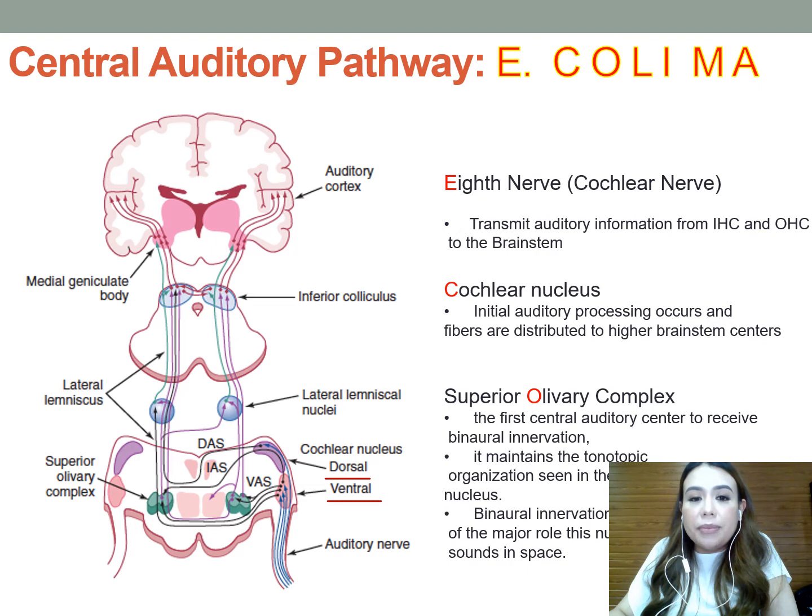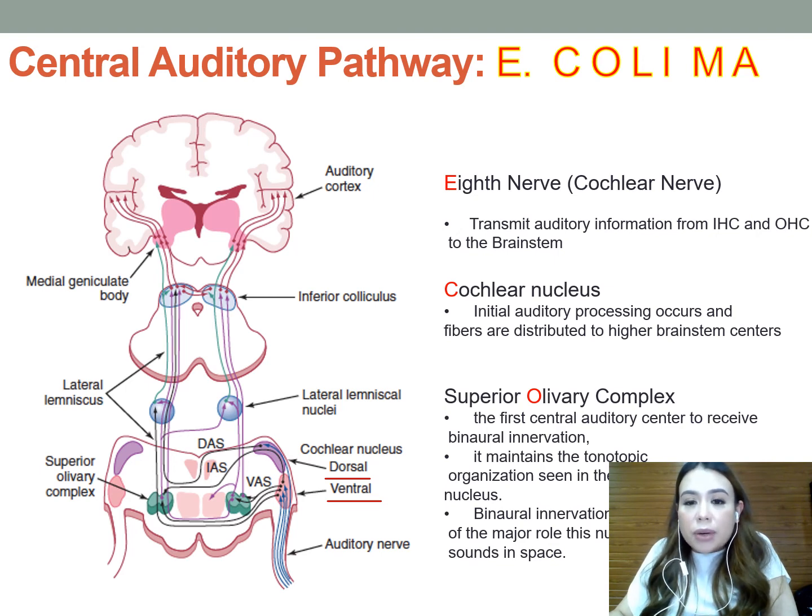The multipolar or stellate neurons associated most with the posterior ventral cochlear nucleus send multiple fine axons to several other brainstem centers, including the contralateral cochlear nucleus, the ipsilateral dorsal cochlear nucleus, and the contralateral inferior colliculus. These cells likely play a role in encoding frequency, spectral shape, and sound intensity.